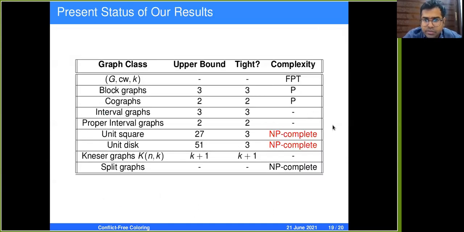So this is the status of the problem. We show that it is NP-complete to decide if one color is actually sufficient to CF point star color a unit square and a unit disk graph. So these are the new results that we have. We believe that these bounds of 27 and 51 can be improved. And we are working on this interval graph complexity result. So maybe these are some of the open questions that I have from this slide.